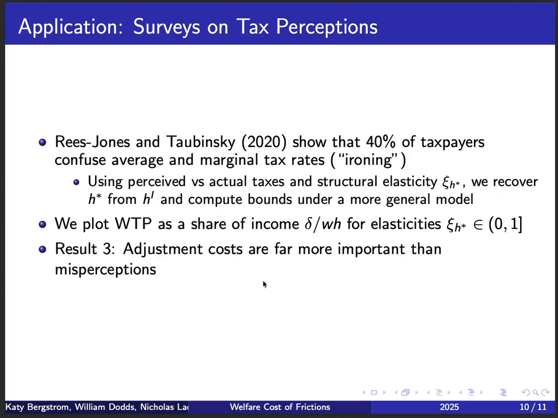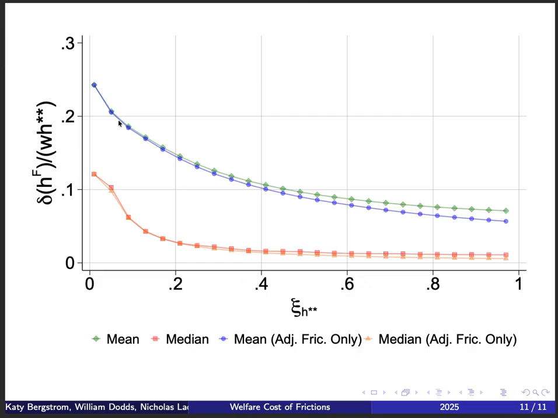And what we find is that the adjustment costs are far more important than misperceptions. So we can just focus on the means here. Those are the blue and the green lines. The blue line is just the exact same line that we saw before. It's just the average, just accounting for adjustment frictions coming from the survey, the NSCW survey in the case of the US. And the green line is actually the same willingness to pay under different structural elasticities, but now also accounting for these tax misperceptions. And you see here that the share doesn't increase that much, suggesting that the most important source of frictions is actually adjustment costs and not misperceptions.